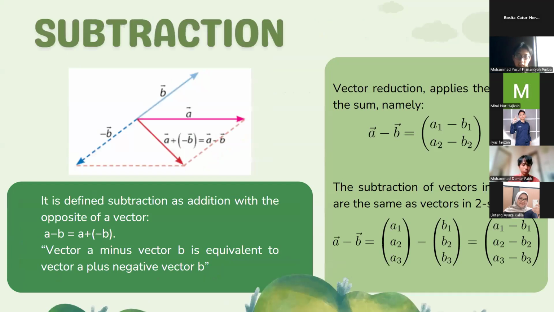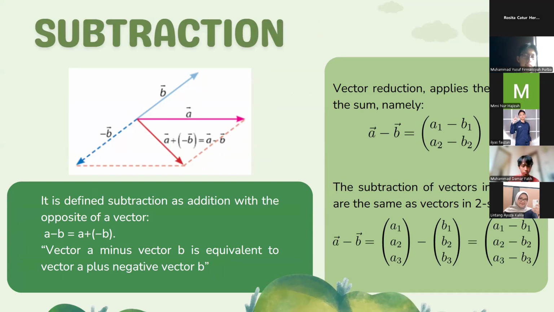Okay, on this slide, there is a subtraction of vectors. Subtraction is defined as addition with the opposite of a vector.